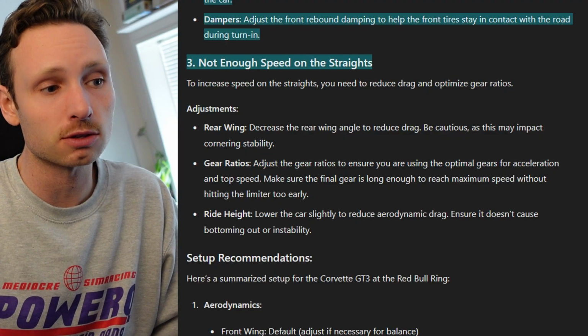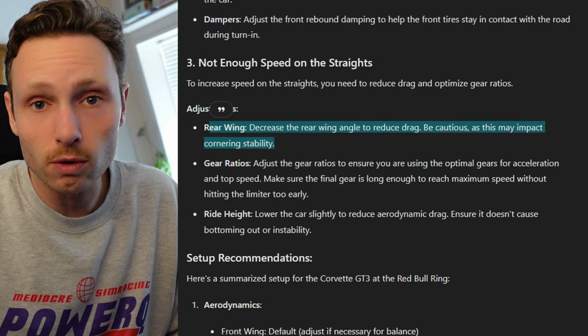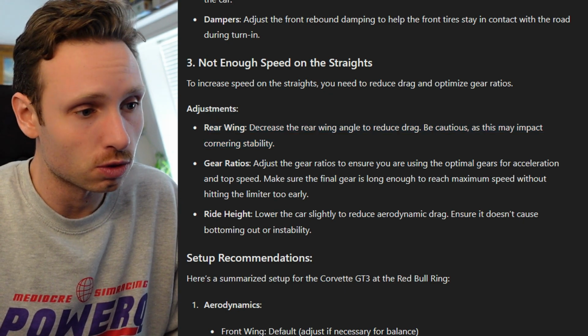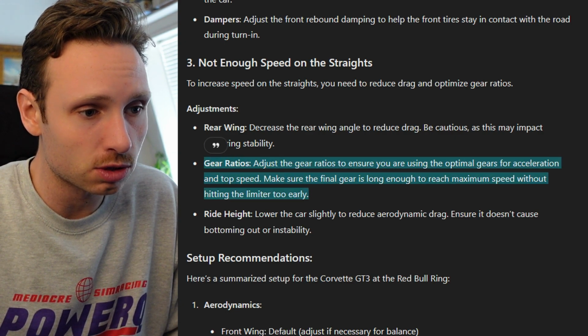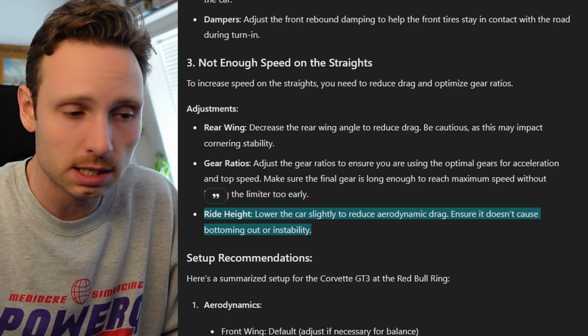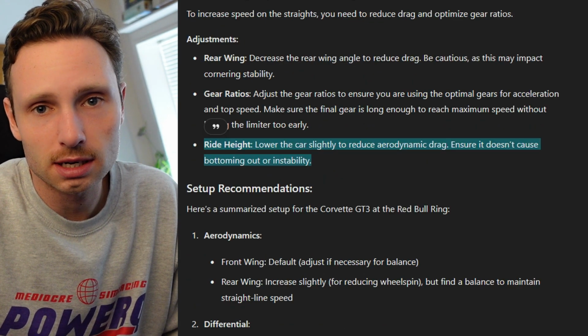Not enough speed on the straights. Decrease the rear wing angle for reduced drag. That's very logical. It's talking about gear ratios again. The ride height, lower the car for less aerodynamic drag. I suppose that is alright.